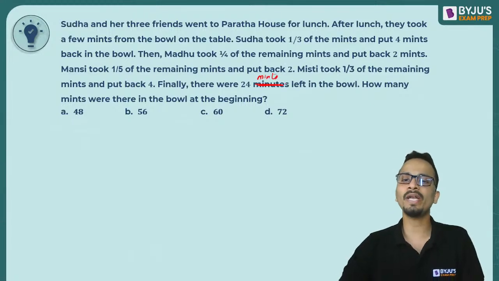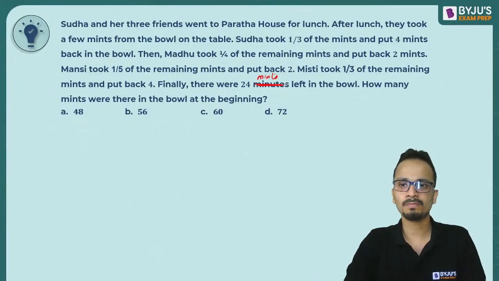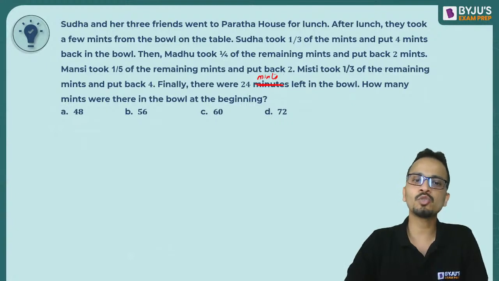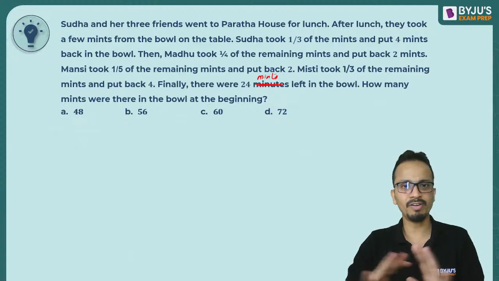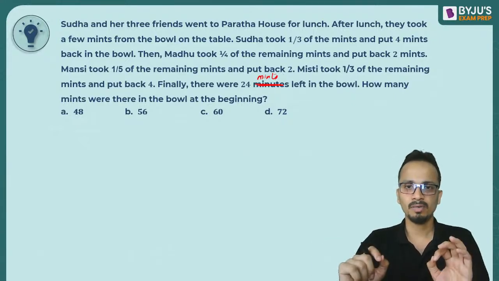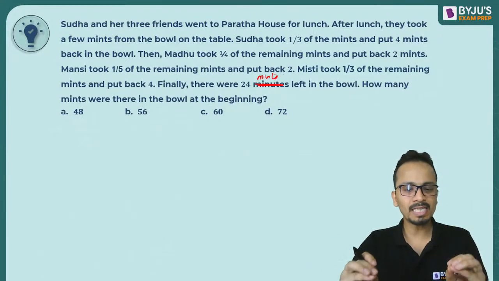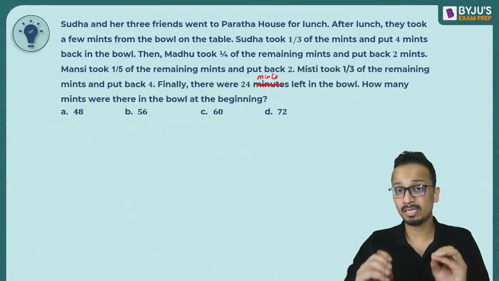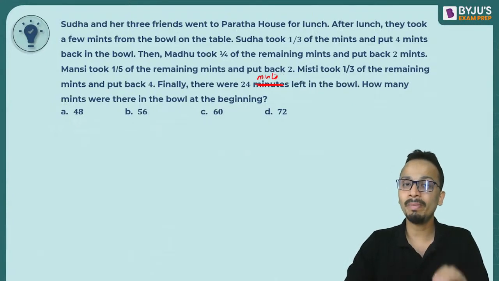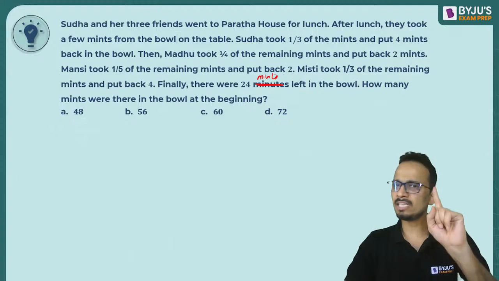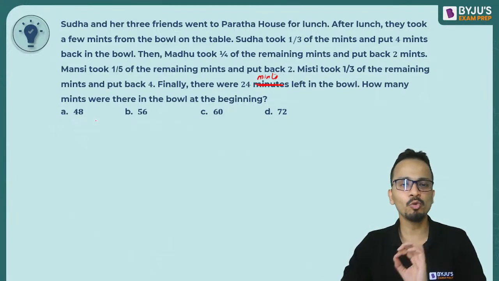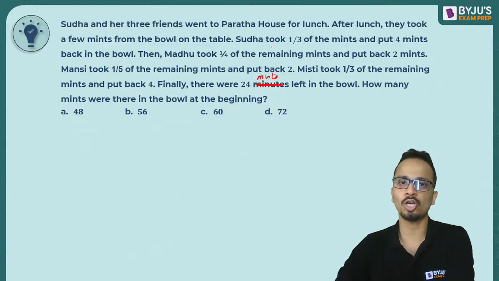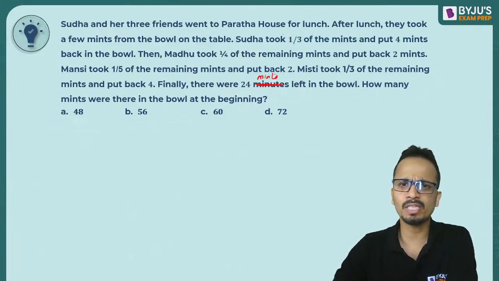Okay, so there are 24 mints left in the bowl. So the question is, how many mints were there in the bowl at the beginning? A very simple question. Some of you might think that this question is complex, but the way you solve it will make it look easy. I'll just help you with one step and then we'll start solving the question. So let's start with this step.